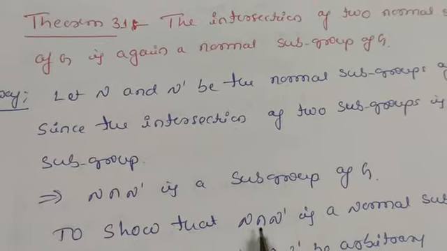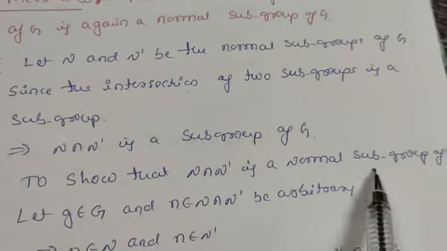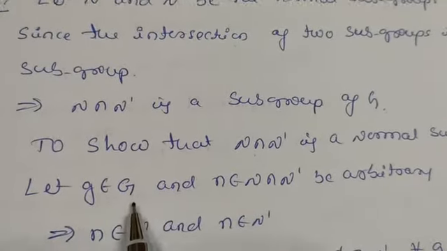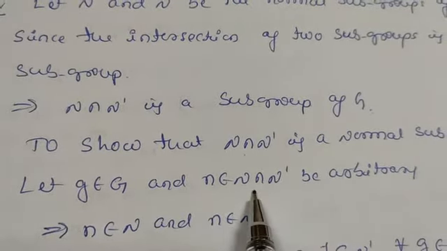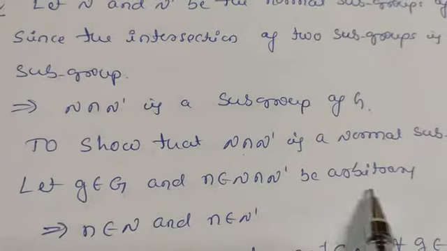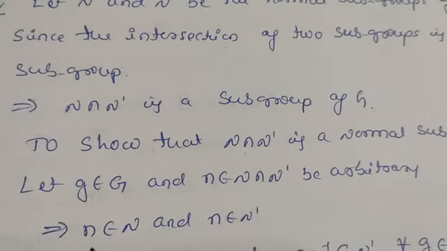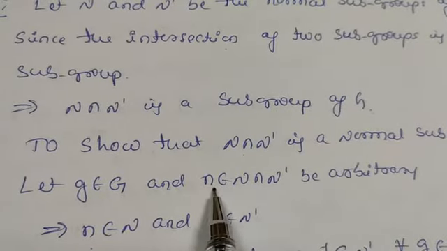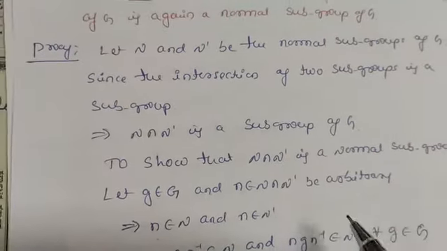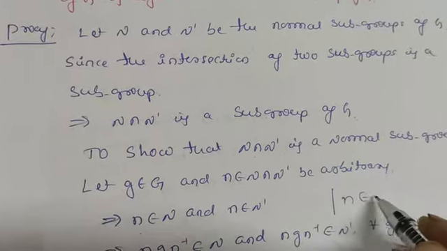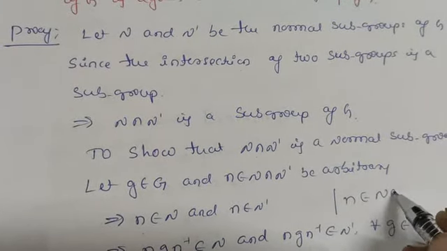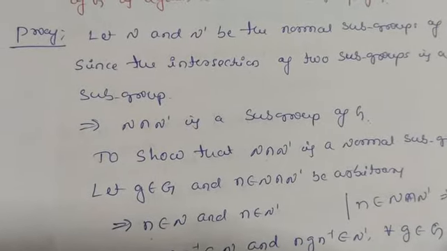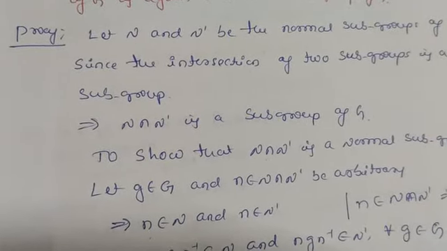To show that N intersection N dash is a normal subgroup of G, let g belong to G and n belong to N intersection N dash be arbitrary. Let us take two elements here. This implies n belongs to N intersection N dash, which means it belongs to both. So n belongs to N and n also belongs to N dash.